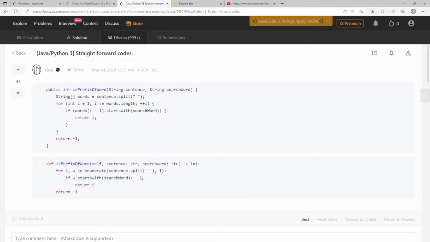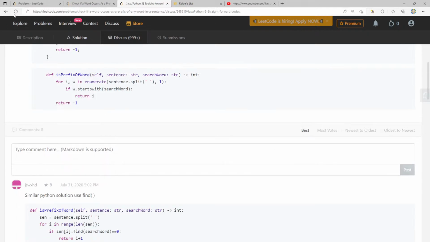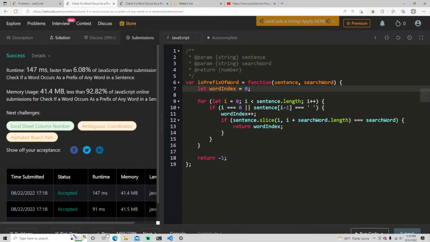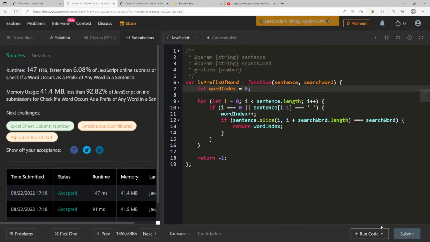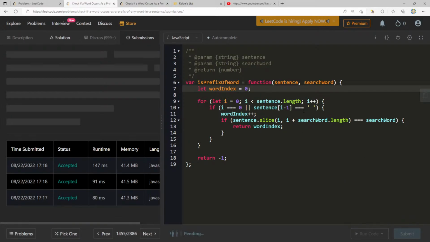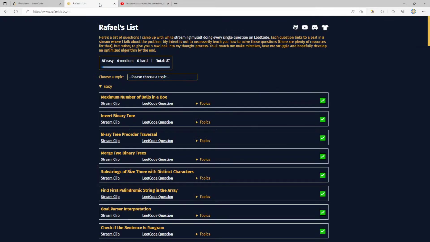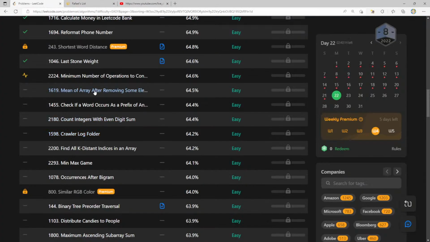Okay, sentence split. That's the split method. If words at I-1 starts with search word, return I. Oh, but see, both of these are being split, which I don't mind. I mean, I'm not completely opposed to that, but oh, wrong thing. Okay. Let's run this again. 44.20. Yeah, I'm good with this. Let's go ahead and continue.